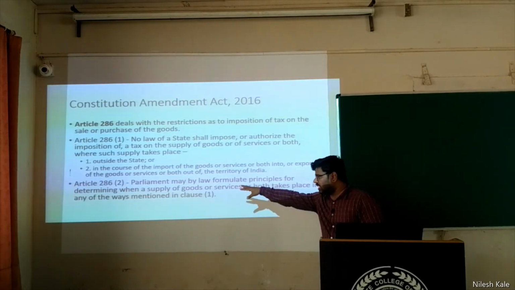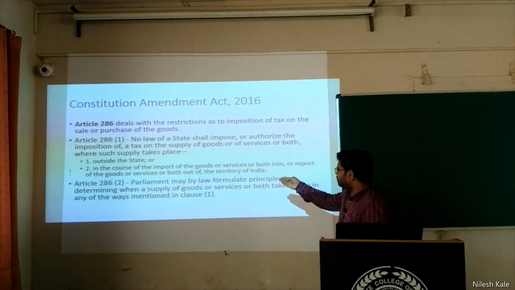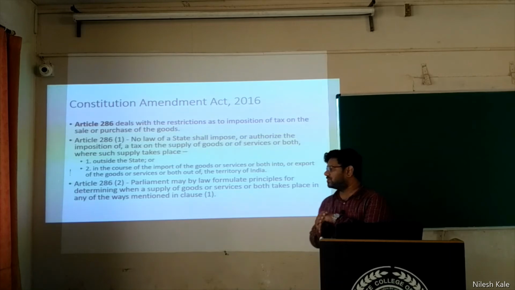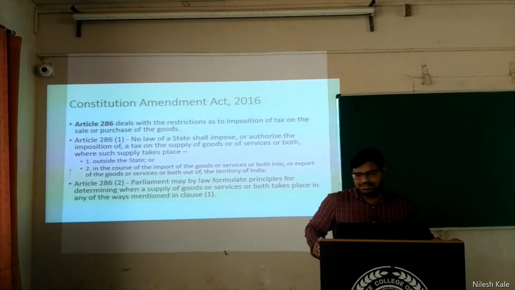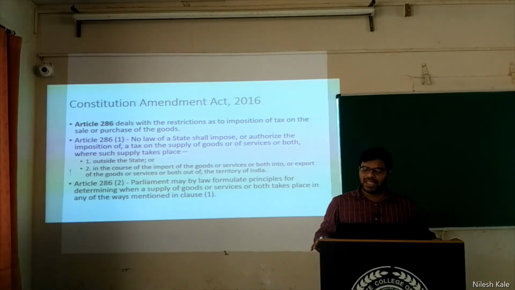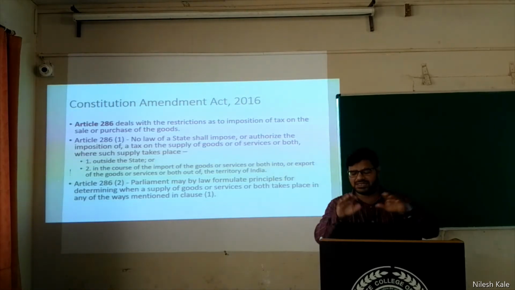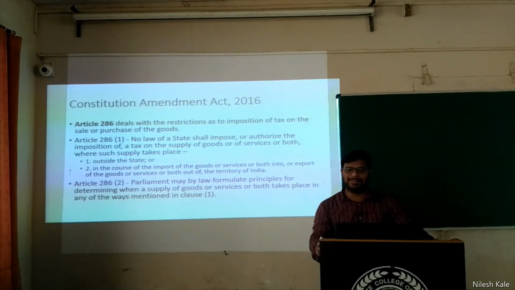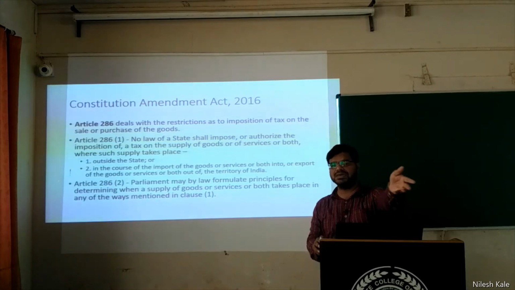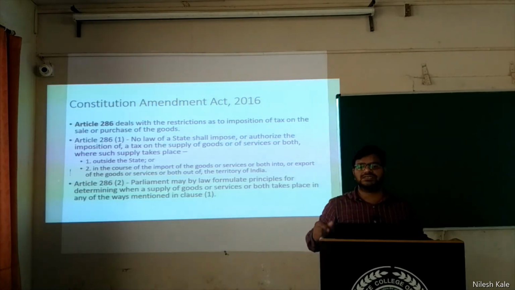Article 286(2) says that Parliament may by law formulate the principles for determining when a supply of goods or services or both takes place in any of the ways mentioned in clause 1 above. See, when the tax is levied, how the tax is levied, what the tax is levied, what percentage the tax is levied, everything will be dealt with by the law. Central government will make its own law, state government will make its own law for levy and collection of taxes. Levy means imposition, right?